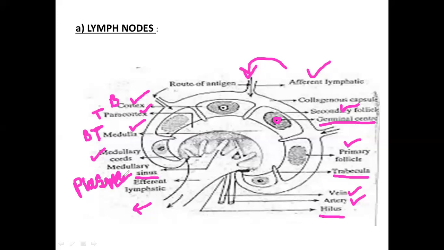So yeah, it will be having the plasma cells. As the lymph flows through the lymph node, from the afferent to the efferent vessel, the antigens in the lymph will be captured by the B lymphocytes, T lymphocytes and plasma cells, and they'll be killing those antigens. So this is how the activation of lymphocytes, capturing the antigens and killing the antigens will be done.